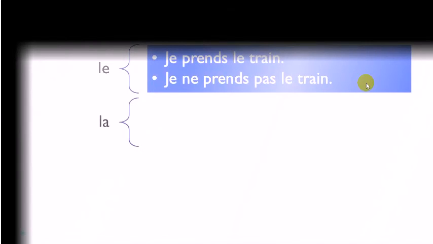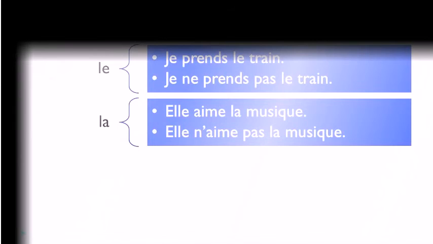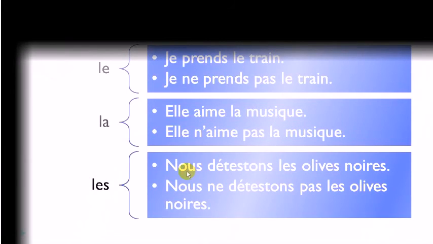It doesn't change, okay? So, feminine, elle aime la musique. Aimer is to like or to love, okay? Elle aime la musique, the music. Elle n'aime pas la musique. It doesn't change at all. Les, plural form, nous détestons les olives noires, okay? Détester, to hate, okay? Olives, and then noir, black. Nous détestons les olives noires. Negative form, nous ne détestons pas les olives noires. Okay? In that case, it doesn't change. So you can see le doesn't change, la doesn't change, and les doesn't change either.